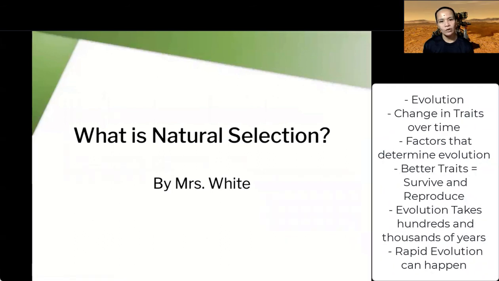Now let's recap what we learned about what evolution is. We know that evolution is a change over time, specifically in the traits of organisms over successive generations. We also talked about the different factors that cause evolution, such as temperature, water, food, and of course, if the trait is a better trait for that environment, they tend to survive and reproduce, while the others who are not well suited to the environment either die off or move elsewhere.